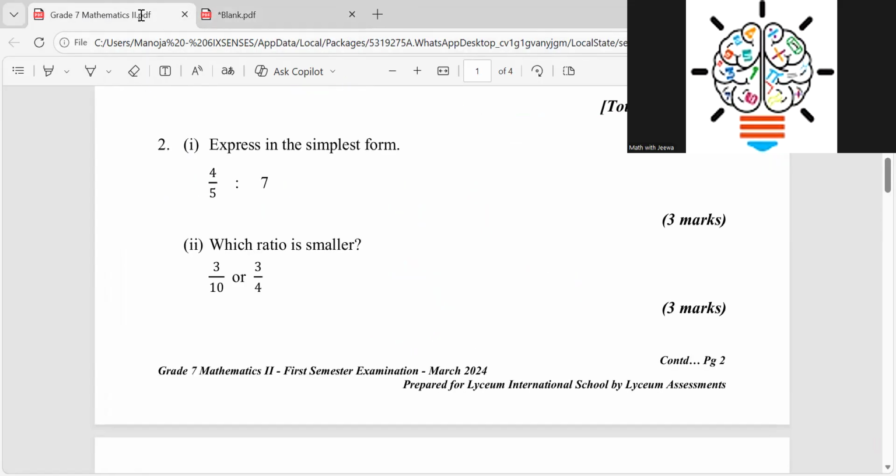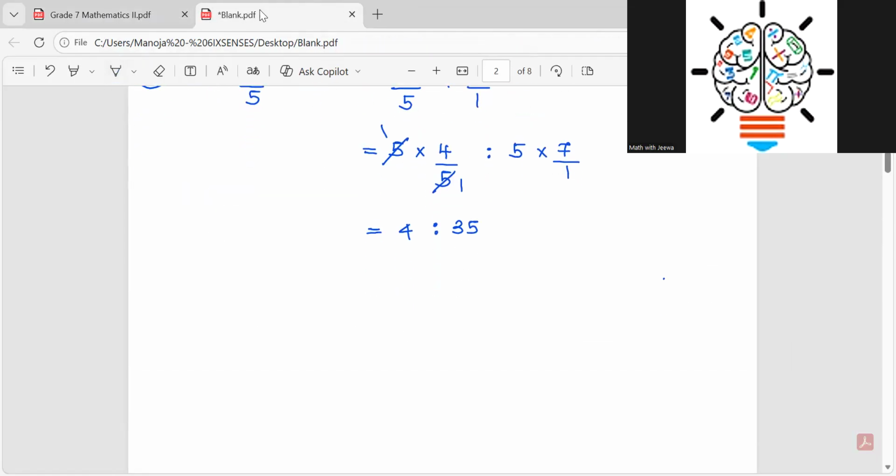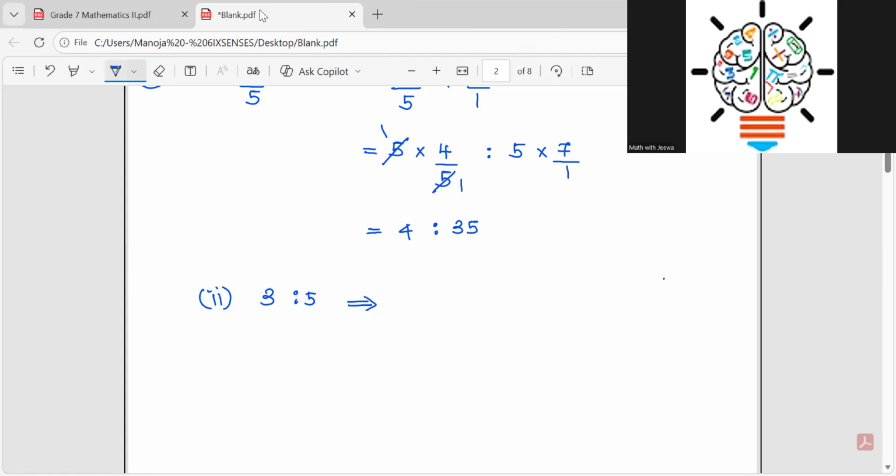Which ratio is smaller, right? Which ratio is smaller? Now you might think that the question asks about the ratio, but they have given a fraction to compare. You should know, children, when you have something like that, the Roman number 2 I'm writing, if they say something like 3/5, you can write it as 3:5, right?